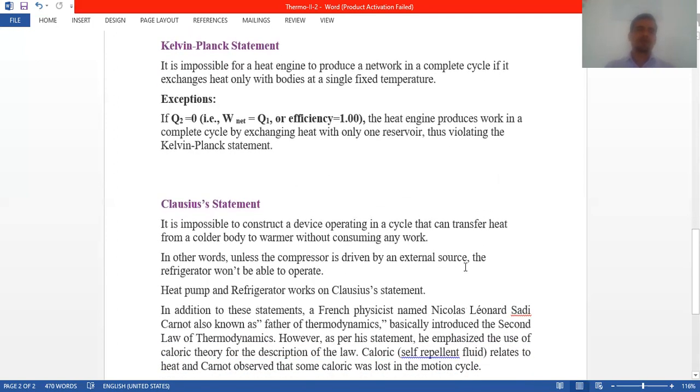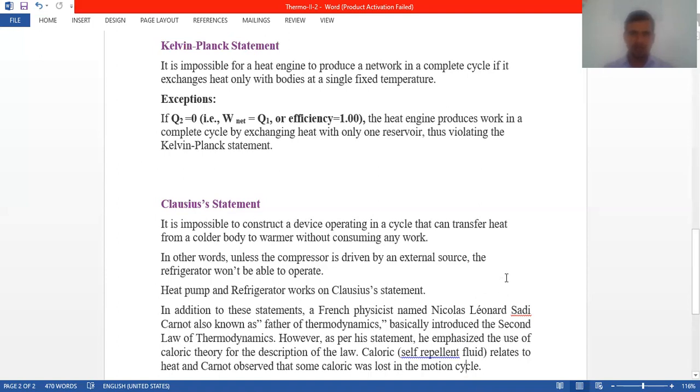The second statement of the second law of thermodynamics is the Clausius statement. What is the Clausius statement? It is impossible to construct a device operating in a cycle that can transfer heat from a colder body to a warmer body without consuming any work. In other words, unless the compressor is driven by an external source, the refrigerator won't be able to operate. Heat pumps and refrigerators work on the Clausius statement.